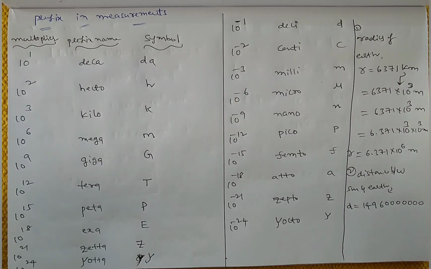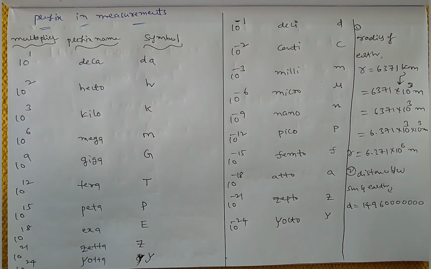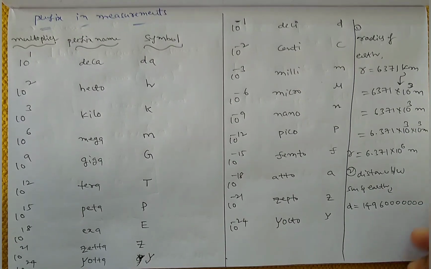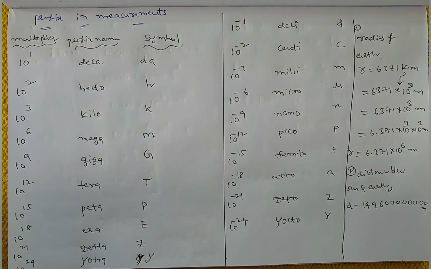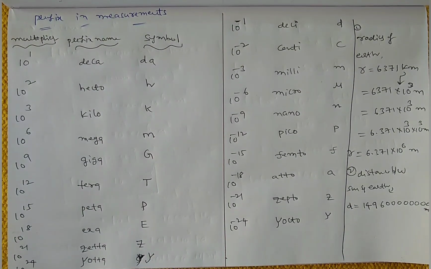How many zeros? We need 1, 2, 3, 4, 5, 6, 7, 8 zeros, meters. So here 1496, then 8 zeros, meters.